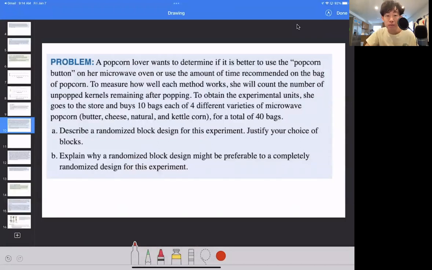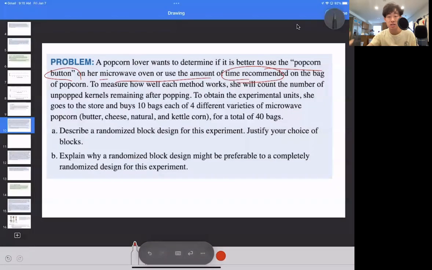So let's go over a problem. Let's say I'm trying to do an experiment where we want to see how 4 different types of popcorn do. On the microwave, there is a popcorn setting. If I press that, how many unpopped kernels of corn would there be in comparison to, let's say, using the amount of time recommended on the bag, preferably 2, 3, or 5 minutes, whatever the recommendation on the bag is? Which one would be preferred?